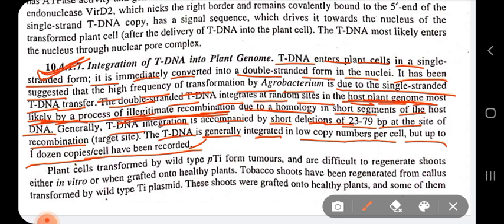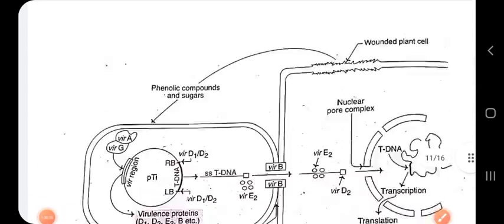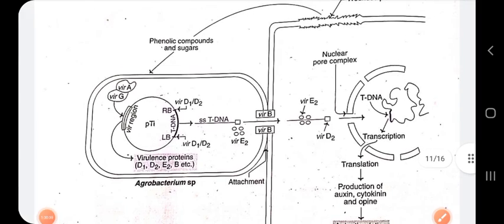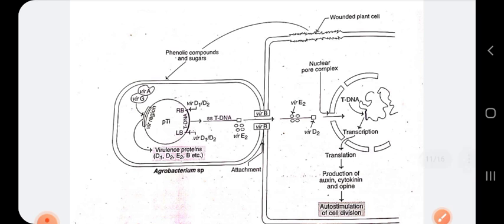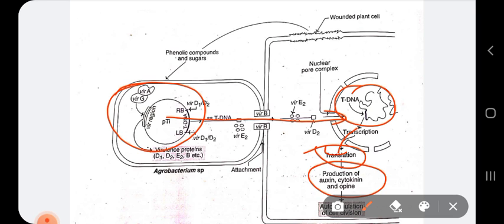So this is all about the integration of the tDNA, how the tDNA is going to be integrated. And this is what the diagram looks like. I have not shown you the diagram, I have just explained theoretically. Just go through this diagram and you can easily see how this tDNA is going to be transferred to the host cell genome, and how it is going to be expressed to form auxin, cytokinin and opine, which stimulate cell division, cause crown gall disease, and opine utilization that will finally be used by the bacteria.